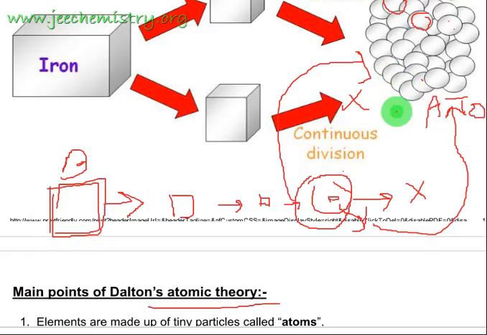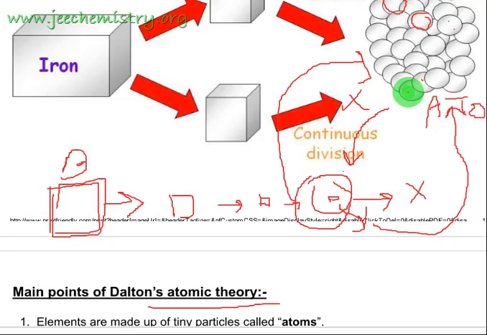So we cannot form 1 by half of an atom, because the atom is the ultimate smallest. If you combine atoms with other particles to form a compound, then we must take 1 atom, 2 atoms, 3 atoms. But we cannot take 1 by half of an atom, because the atom is the final smallest, which cannot be further subdivided.